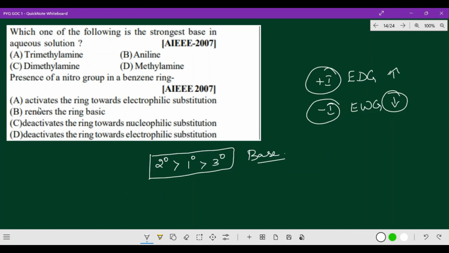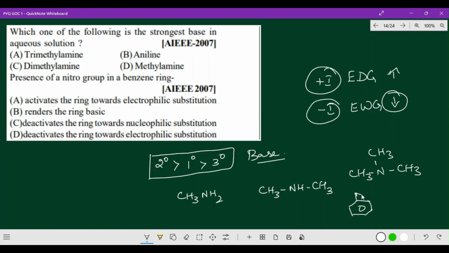So in that way, here trimethylamine, aniline, dimethylamine, and methylamine. If we write the formulas, we can understand. CH3NH2 is a primary amine, methylamine. The secondary amine is dimethylamine, CH3NHCH3. And trimethylamine, the tertiary amine, is CH3N with CH3 and CH3. So this is the tertiary amine. And the last one is aniline. Aromatic, we always put it last.